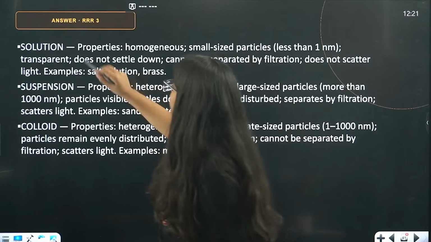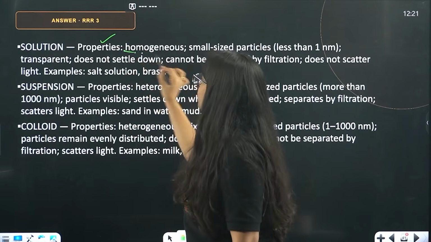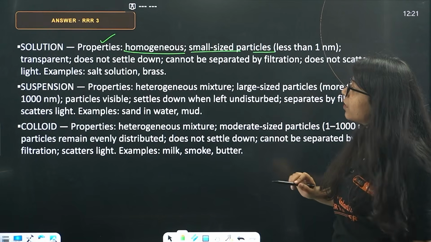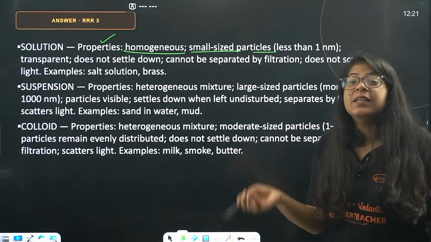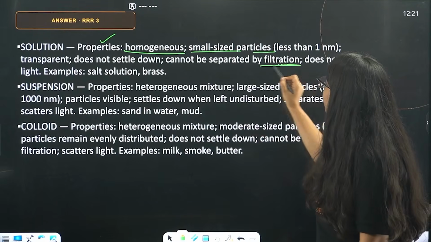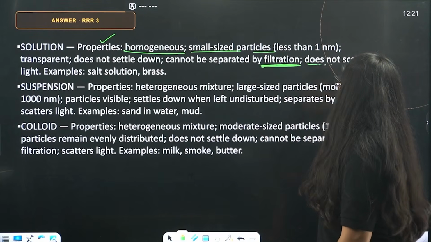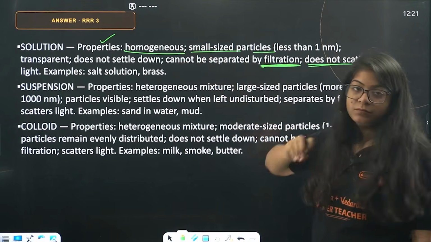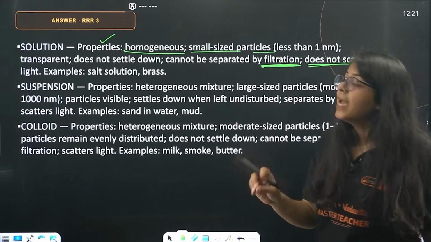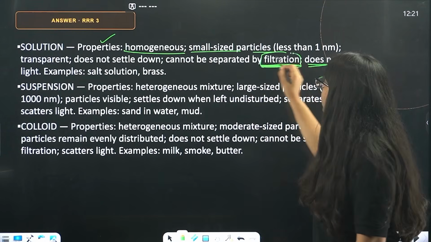Done? Solution, beta, what are the properties? Ma'am, it's homogeneous, of course. It has small size particles, less than 1 nanometer. It is transparent. It does not settle down. Okay, it cannot be separated by filtration. Does not scatter light. Solution does not scatter light. They do not show the Tyndall effect. We studied, right?